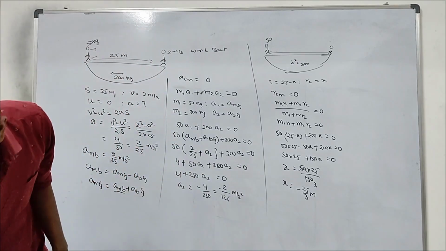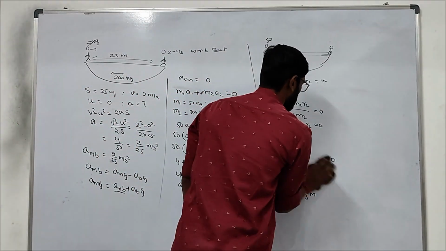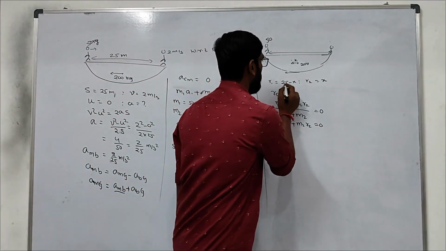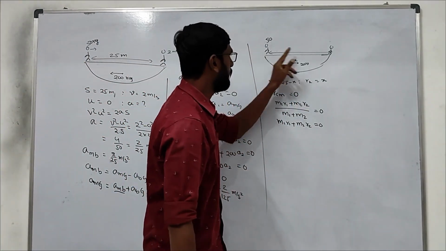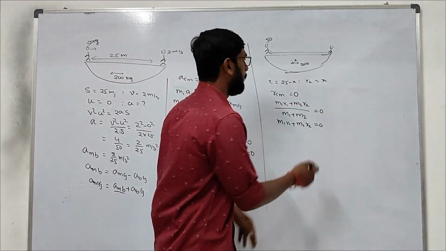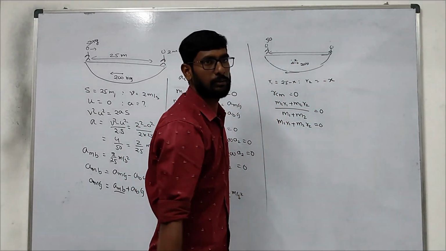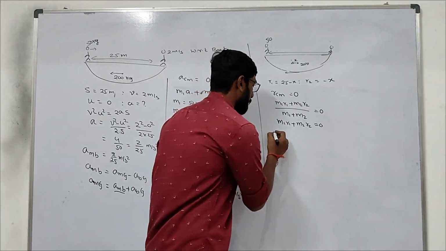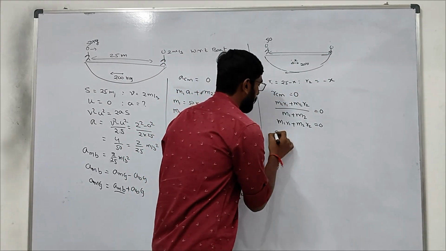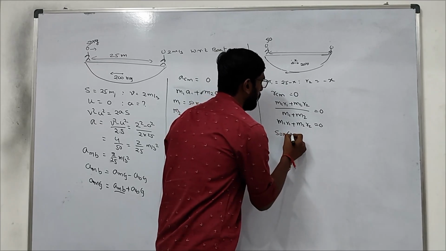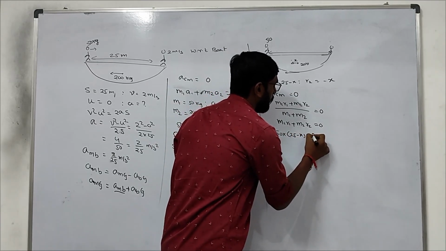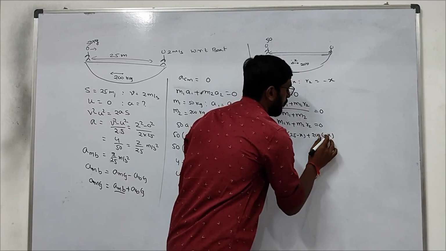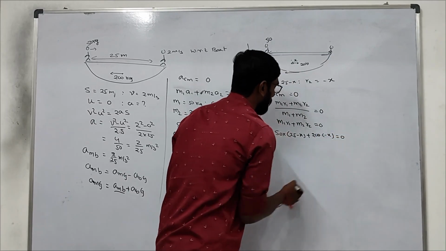What happened here? Mistake. See, R1 is 25 minus x, R2 will be minus x. Why? The board is moving this way. Right? Now M1 we substitute the values. M1 is 50 into R1, which is 25 minus x, plus 200 into minus x equals 0.